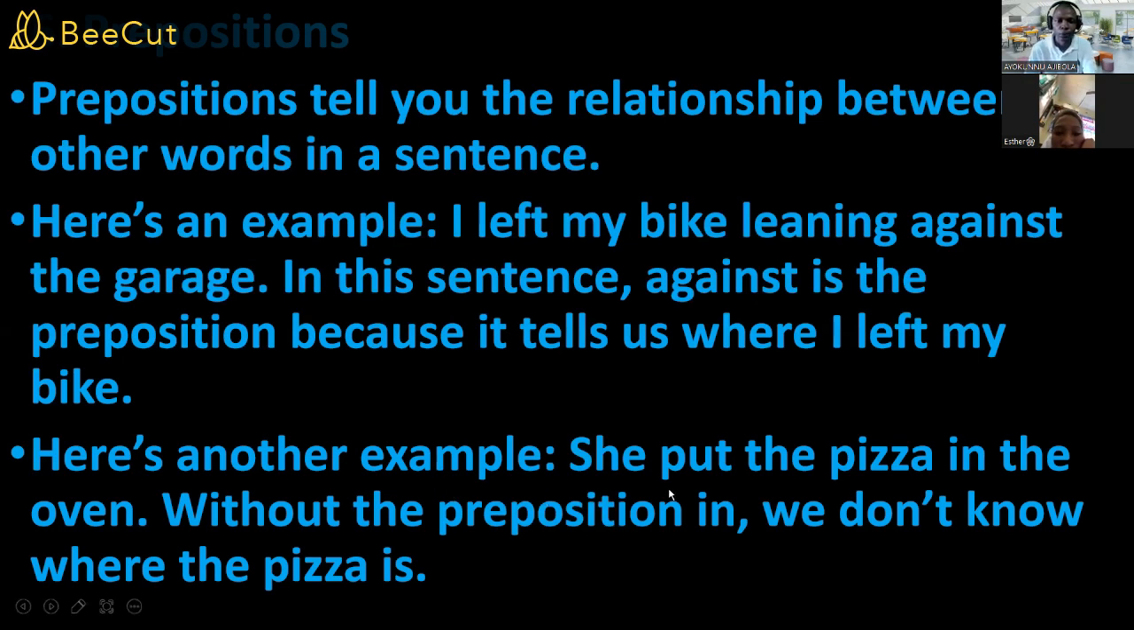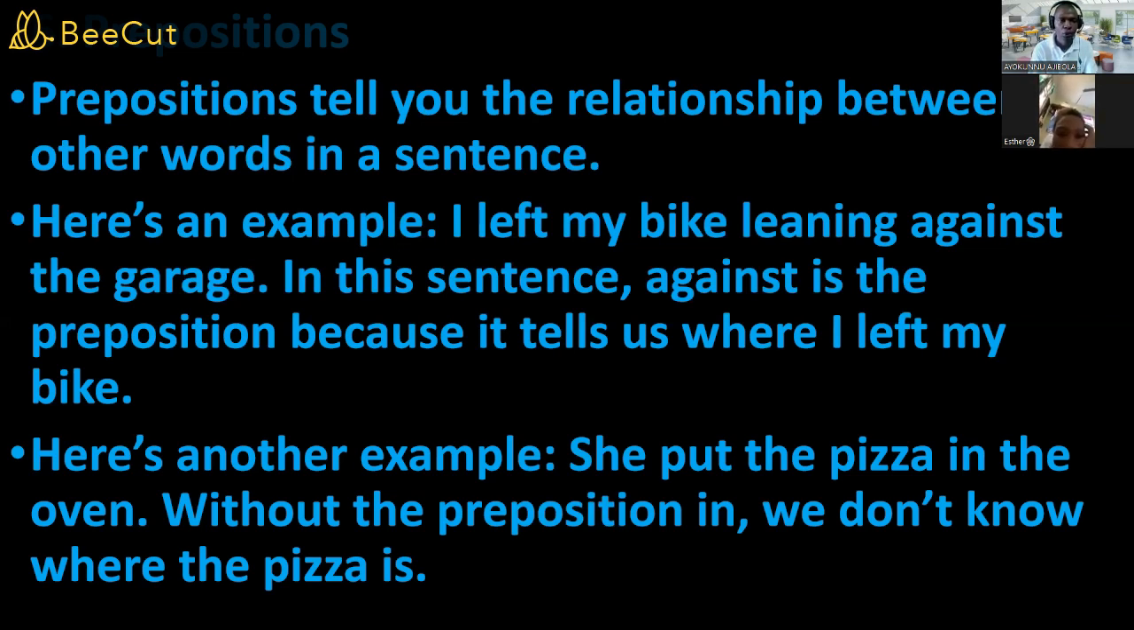Here's another example. She puts the pizza in the oven. We have two nouns there, the noun pizza and the noun oven. So, what's the relationship between the pizza and the oven? Is the pizza on top of the oven, beneath the oven, beside the oven, or in the oven? It's in the oven, because without the preposition in, we don't know where the pizza is. Is that okay? Yes, very good.